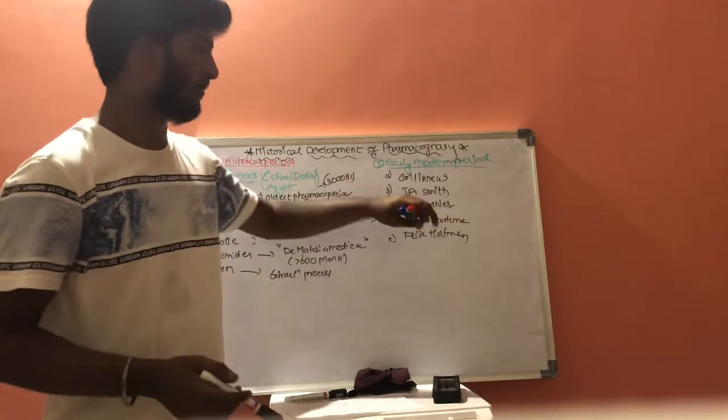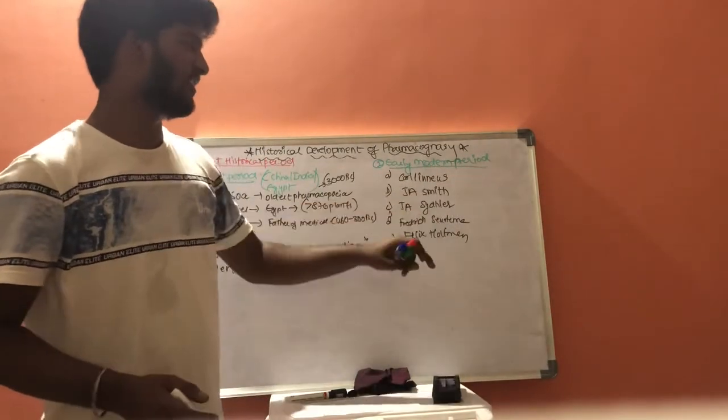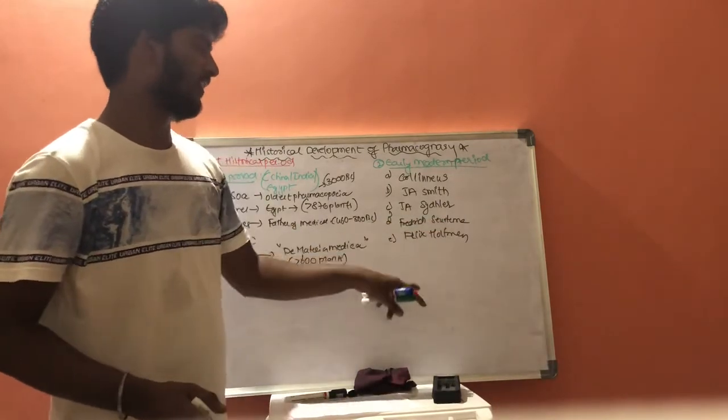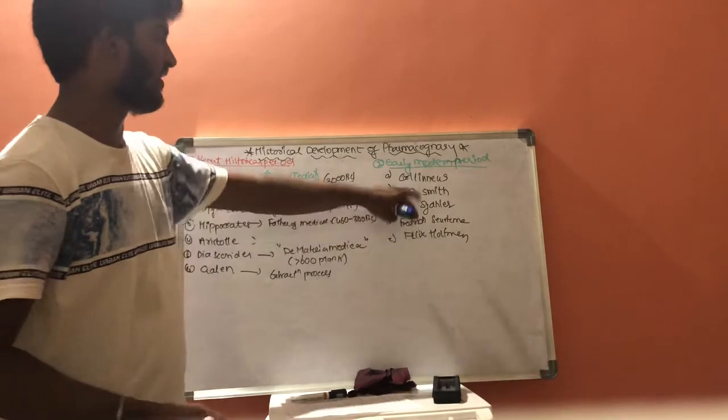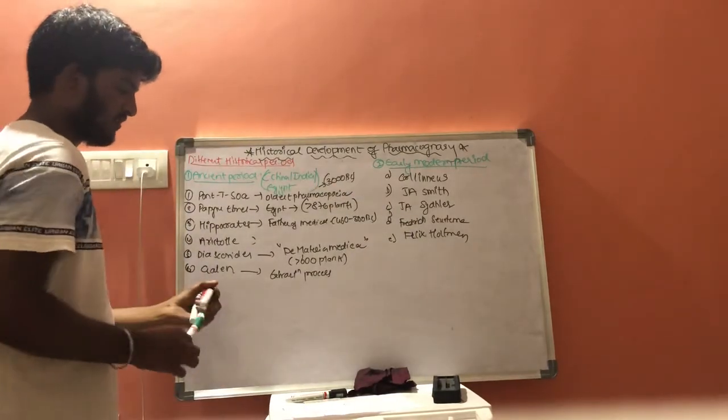and J.A. Smith, who discovered the word pharmacognosy, and J.A. Sidler, Friedrich Scherner and Felix Hoffmann. These are the scientists related to the early modern period. And next one is the modern period.